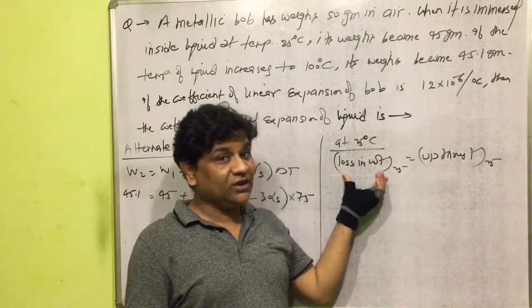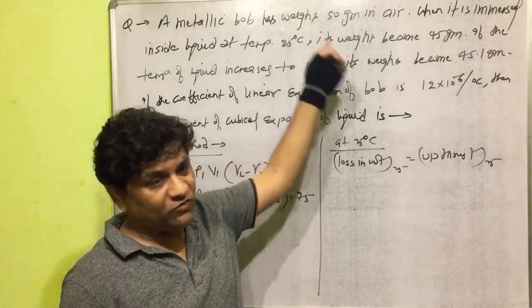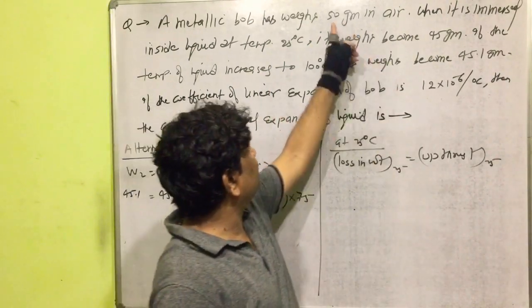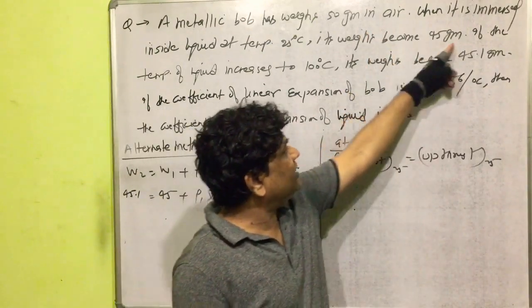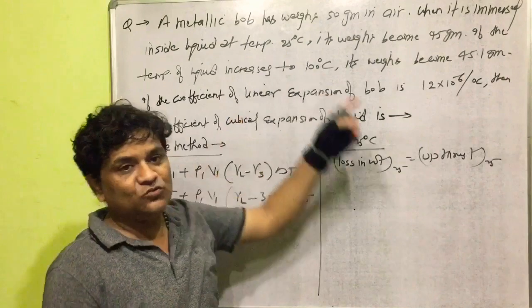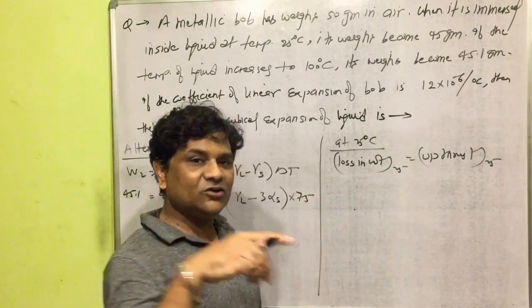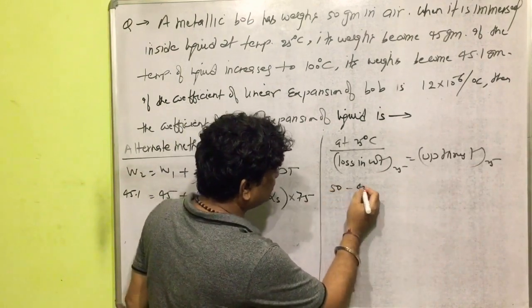The loss in weight at 25 degrees Celsius comes from the question. A metallic bulb weighs 50 gram in air, and its weight becomes 45 gram when the temperature reaches 25 degrees Celsius. So the loss in weight at 25 degrees Celsius is 50 minus 45.